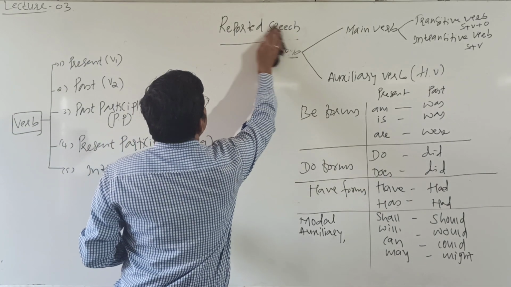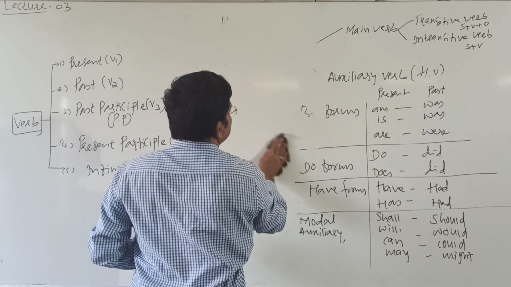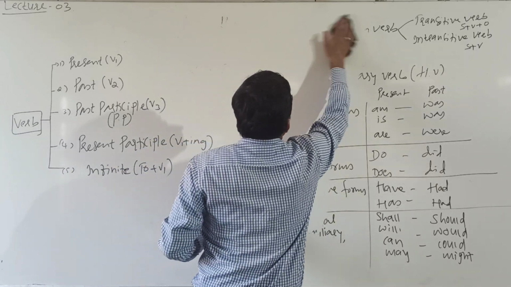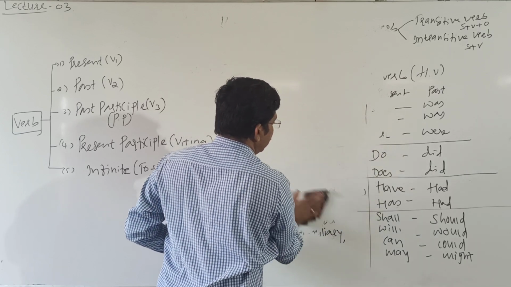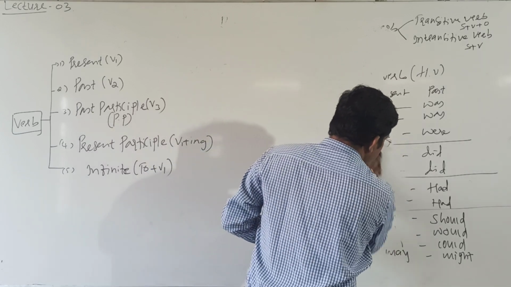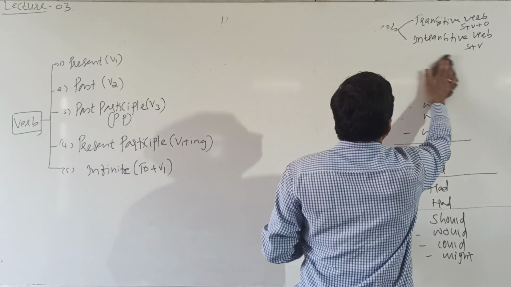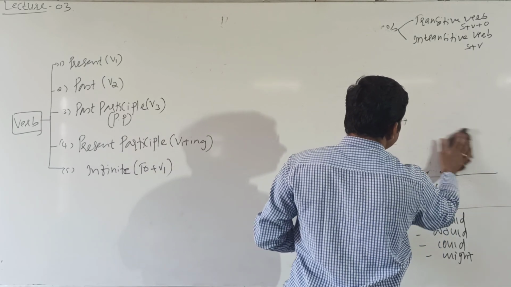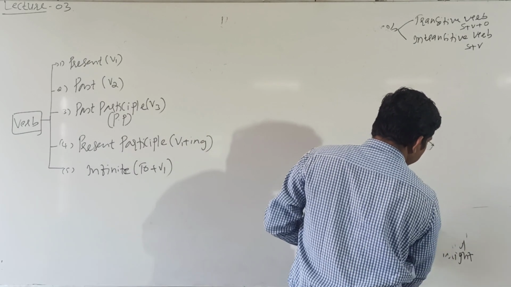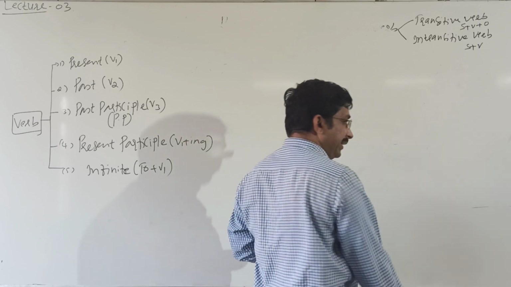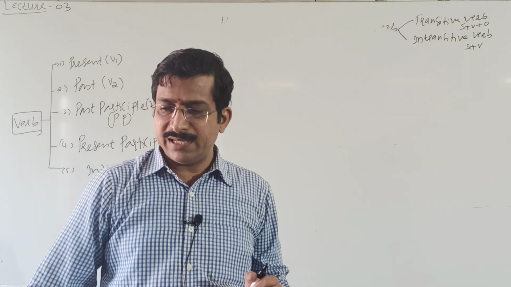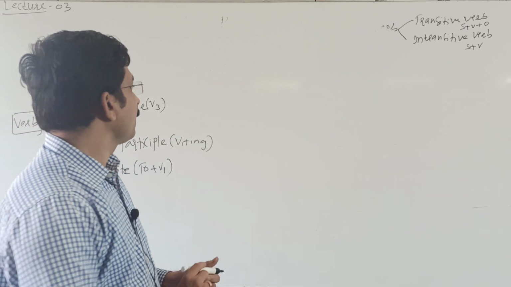And here you'll see verbs based on their transformation method. They are divided into 3: regular verbs, irregular verbs, and peculiar verbs.